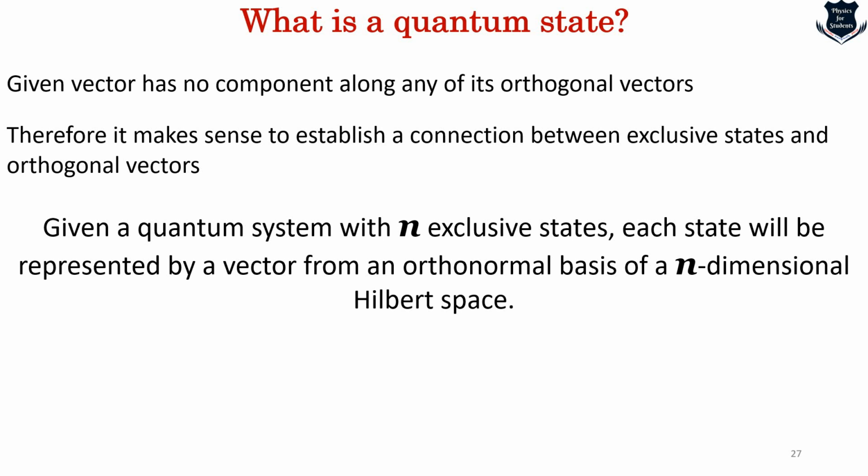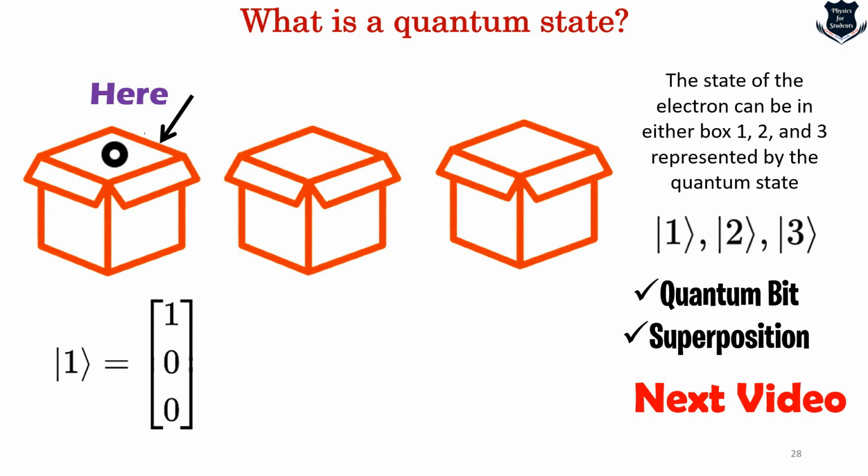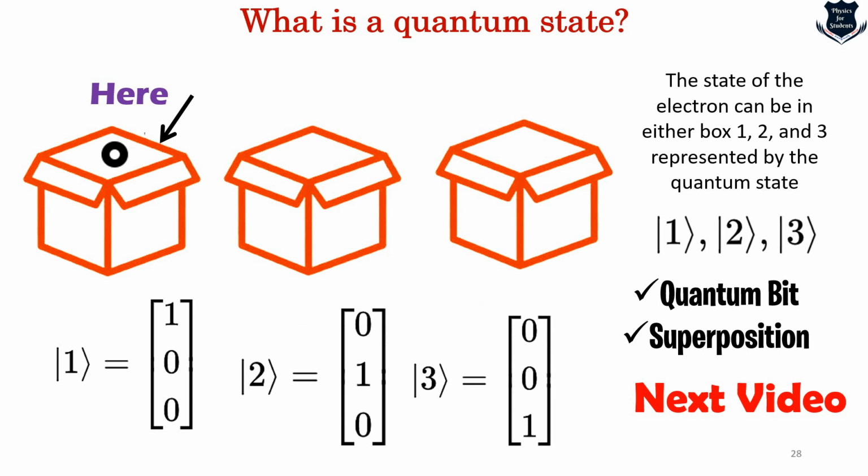Now this is what we talked about, because of the n exclusive states and not exclusive states, I have already told what is the exclusive state and what is not. Now if I get from here to here, we know that the state of the electron can be either at box 1, box 2, or box 3, which can be written as this, which further can be written as 1 as this, 2 as this, and 3 as this. So now we have understood what is a quantum system, what is orthogonality, why the components of the vector will be 0, what is a quantum state, what is a Hilbert space, and also how the electrons would be and how we mention those states.